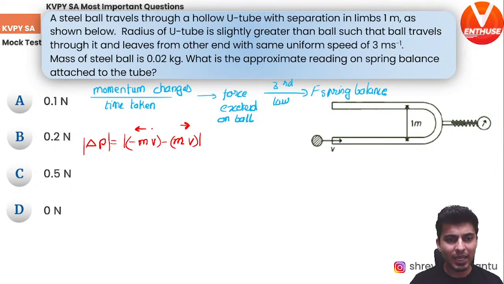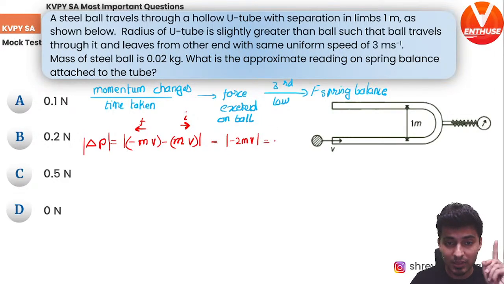How much do you think the momentum changes by? So let's calculate the numerator separately and denominator separately. So the magnitude, I'm just interested in the magnitude, final minus initial. So final momentum is minus mv, minus initial momentum is plus mv, right? So I hope you understand why I have written minus mv, because it was moving in the left direction. This was moving in the right direction, which is positive. Okay, so final minus initial. Final is negative, initial is positive. So this will become mod of minus 2mv. I'm only interested in the magnitude. That's why the modulus. So hence it is just 2mv. So I hope that makes sense.